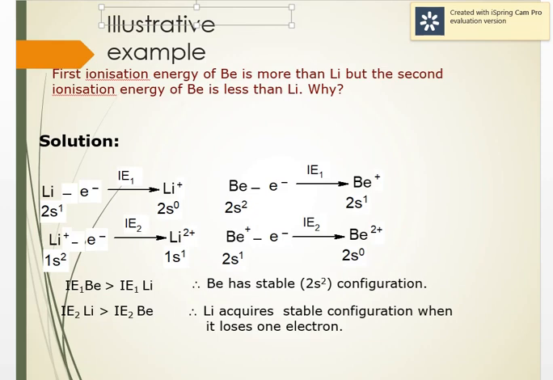This is another example. First ionization energy of beryllium is more than lithium, but the second ionization energy of beryllium is less than that of lithium. So you will just answer this based on the configuration.